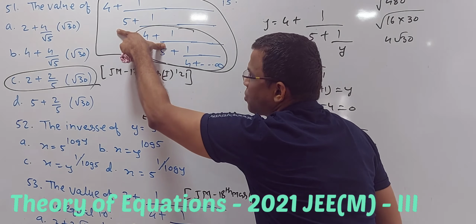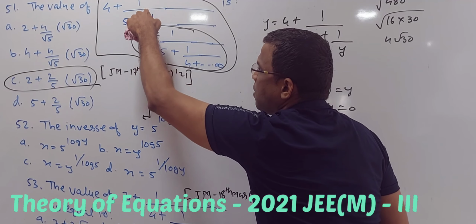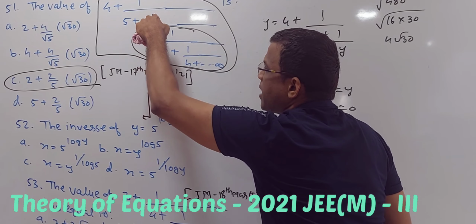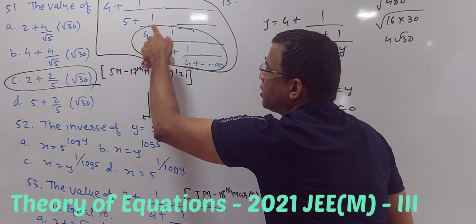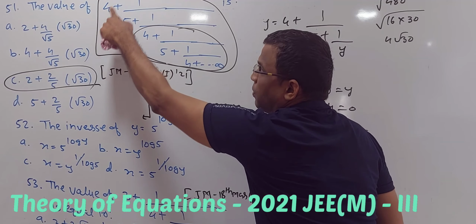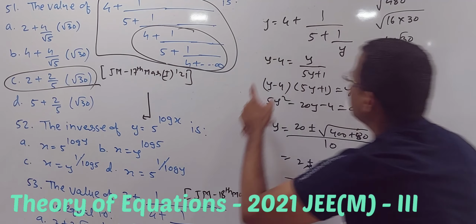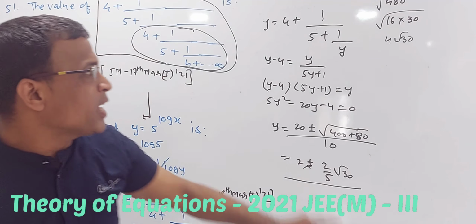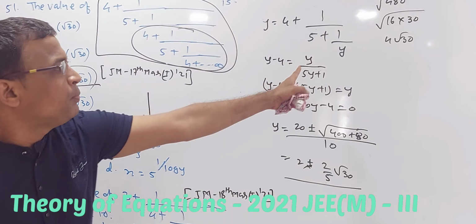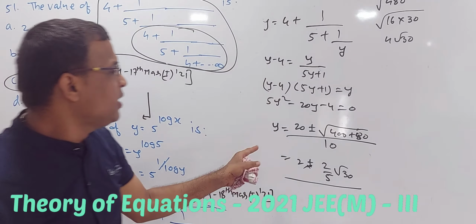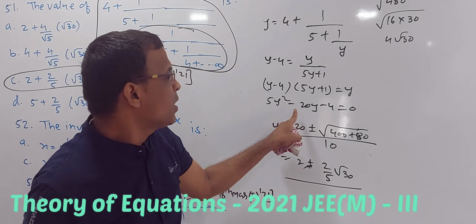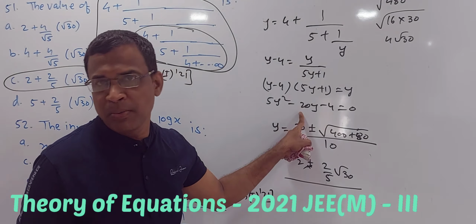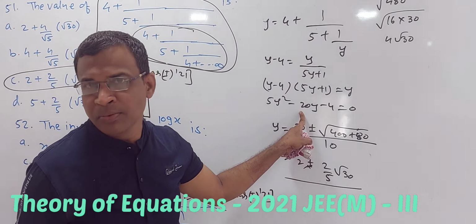Consider y is equal to 4 plus 1 upon 5 plus 1 upon this pattern, and this pattern is y only. So we have just done that, and then it's an 8th standard simplification, the algebraic expression chapter of 8th standard. That is not beyond that. Ultimately, it is a 10th standard topic where we have to use the quadratic formula, and we got it. Fine, that is your answer.